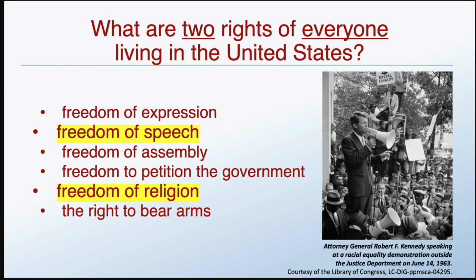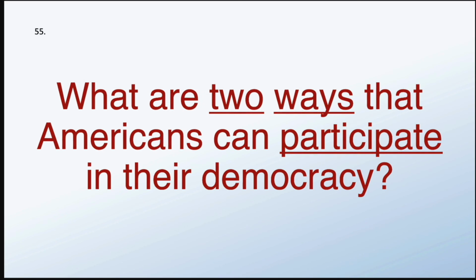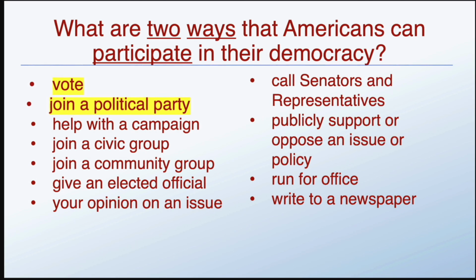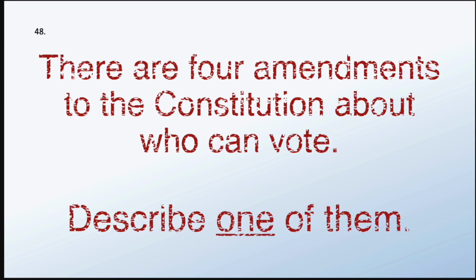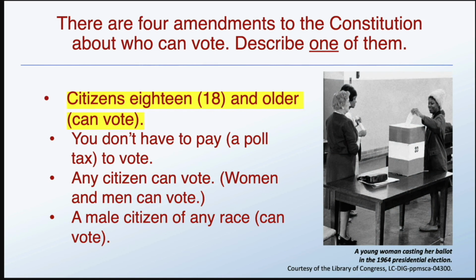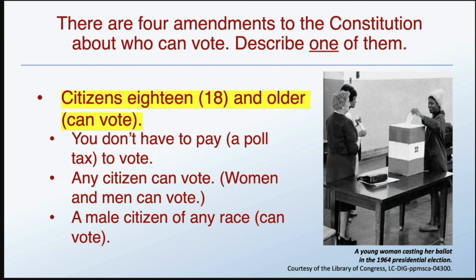Freedom of speech, freedom of religion. What are two ways that Americans can participate in their democracy? Vote and join a political party. There are 4 amendments to the Constitution about who can vote. Describe one of them. Citizens 18 and older can vote.